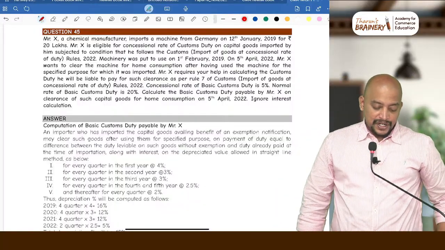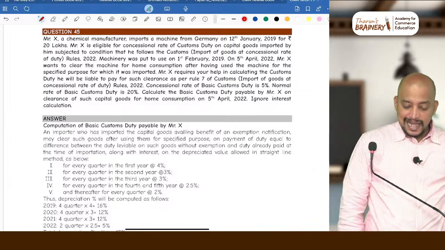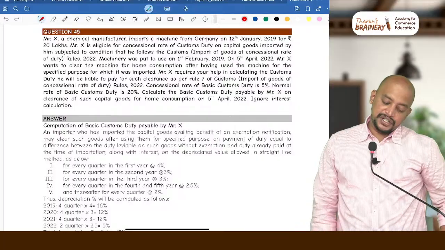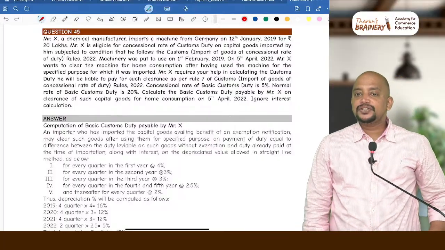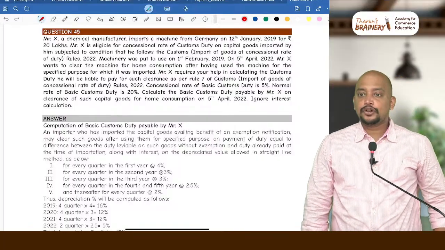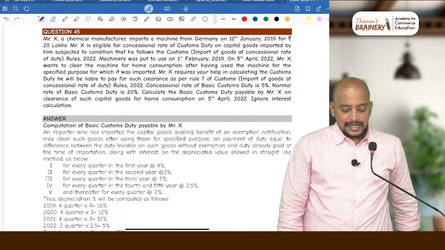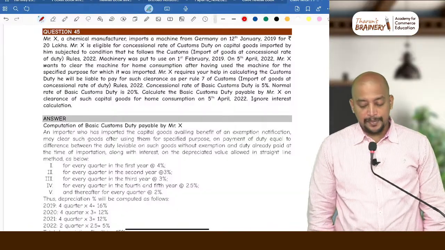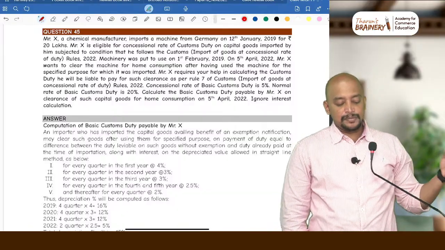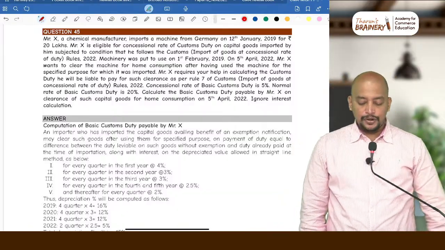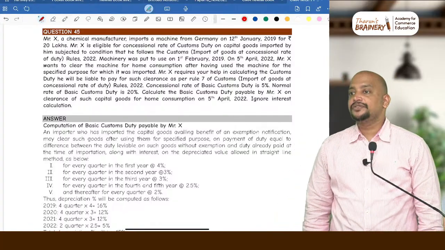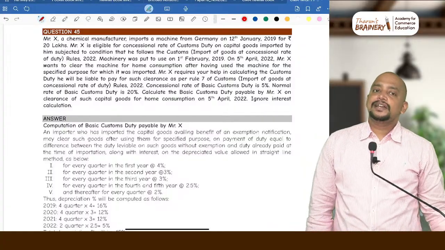So then look into question number 45. Mr. X, a chemical manufacturer, imports a machine from Germany on 12 January 2019 for rupees 20 lakhs. Mr. X is eligible for a concessional rate of customs duty on capital goods imported by him, subject to the condition that he follows the customs import of goods at concessional rate of duty rules. We have these rules. So these rules are there in your syllabus.